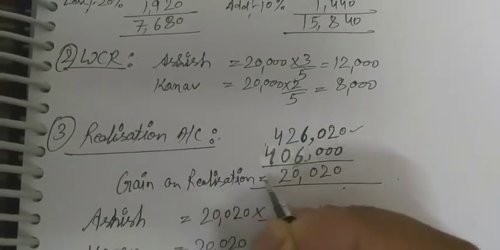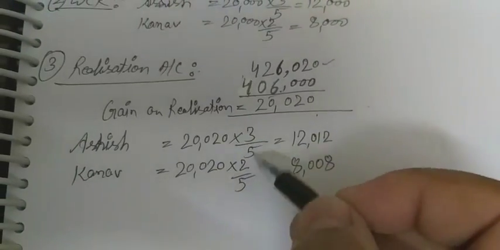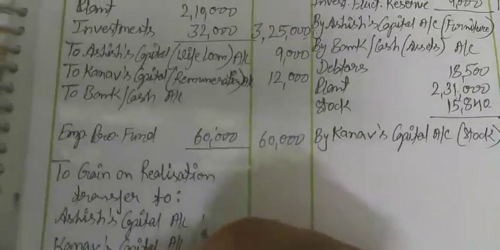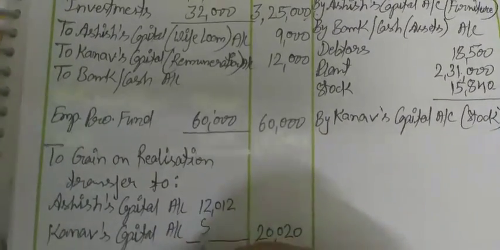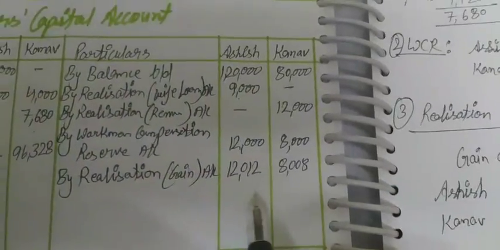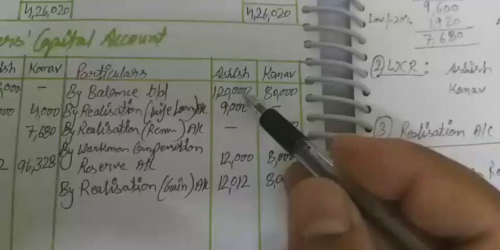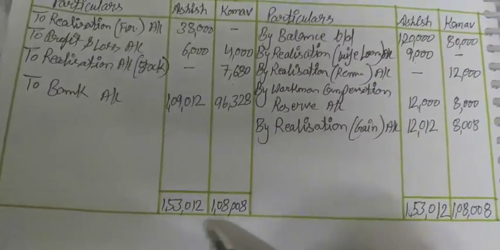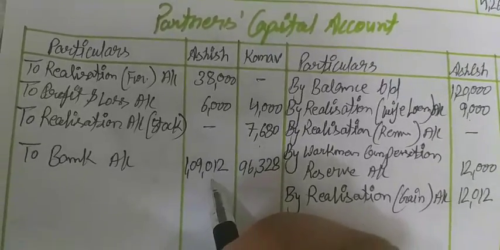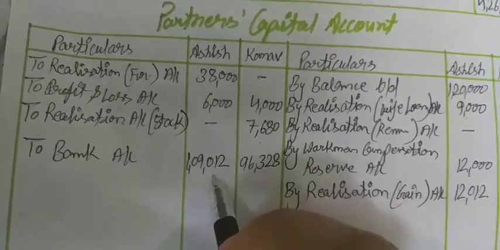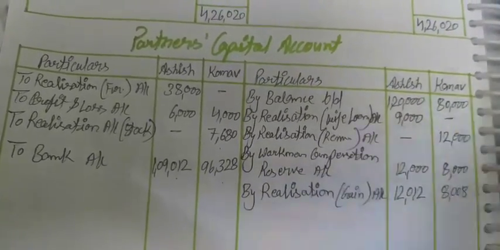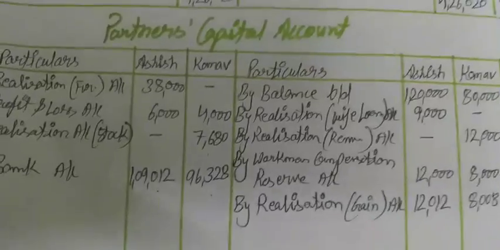And now this gain will be distributed according to their profit share ratio, 3/5 and 2/5. This amount we will record in the partners' capital account. This gain is transferred to partners' capital account, and this amount we already transferred. Now if we total this and this one, and subtract these amounts, the balancing value is this, and this amount is paid to the partners. And for Kanav you can see 96,328 rupees, this amount is also paid.